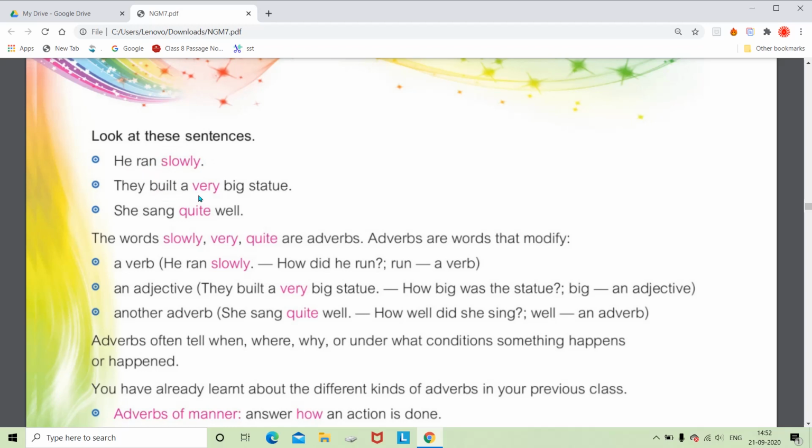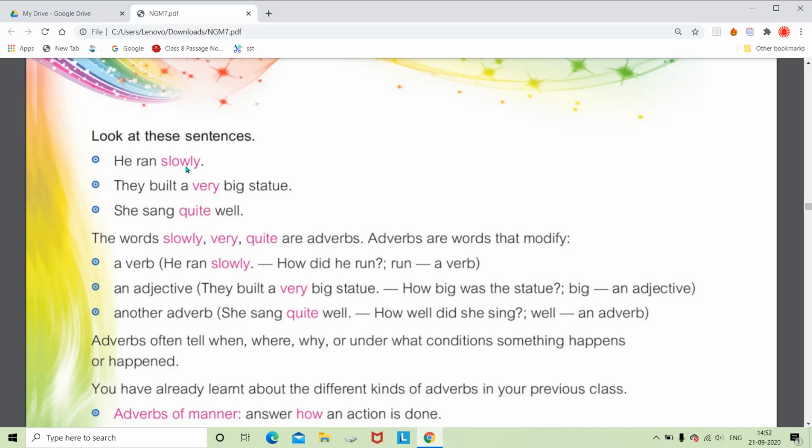In the second one, the adverb is modifying the adjective big. And in the third one, the adverb is modifying another adverb. Well is itself an adverb, but we have used quite, another adverb, to emphasize it more.